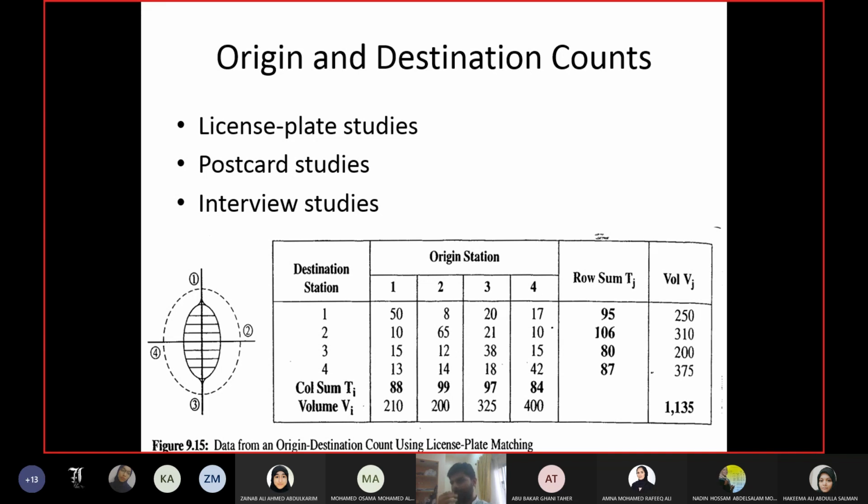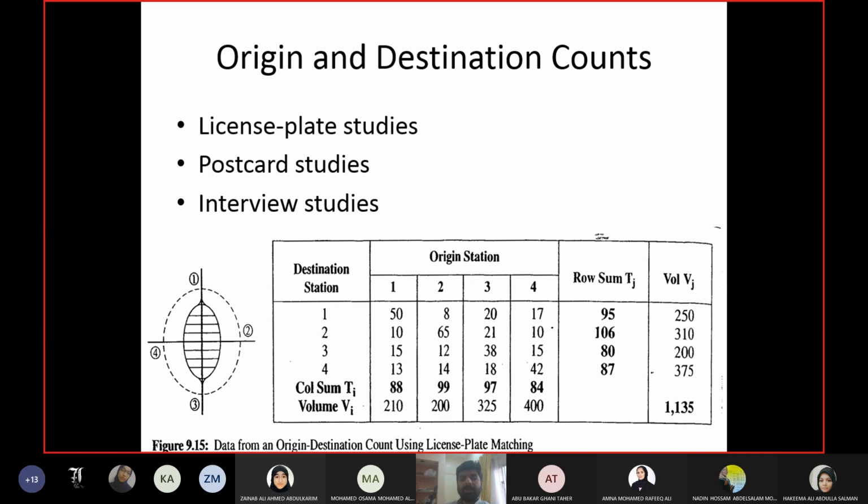More things we can do with that data. But each technique has its own disadvantages as well. For example, in the license plate technique, you will be missing many cars when you're writing down the license plate number of some cars. The other cars may be missed because the cars will keep on going.